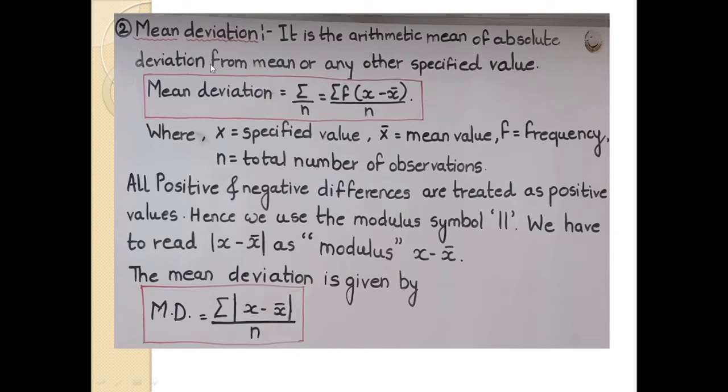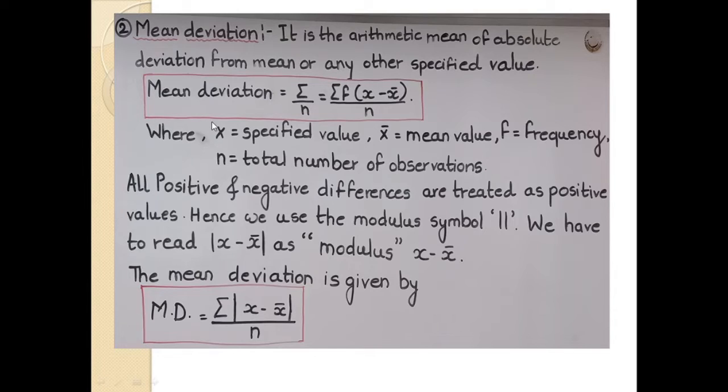Second, we focus on the mean deviation. It is also kept in absolute measures. It is the arithmetic mean of absolute deviations from the mean or any other specified value.